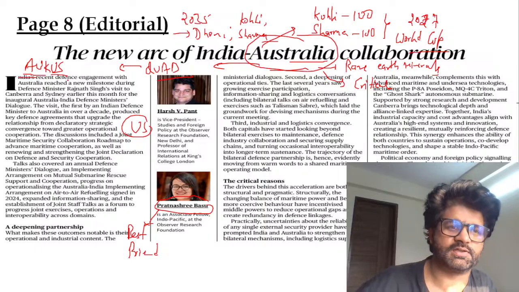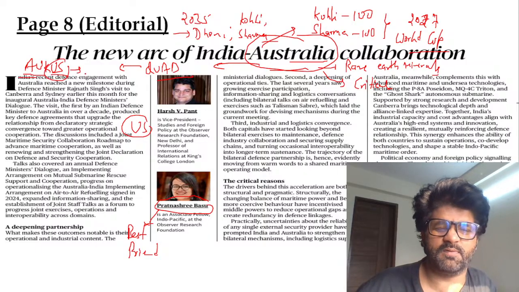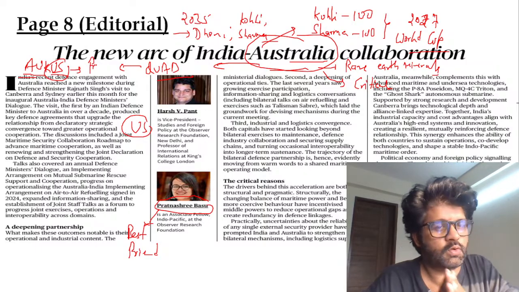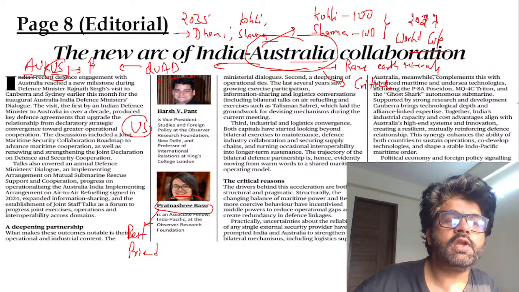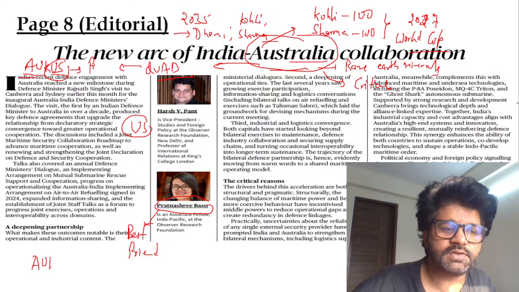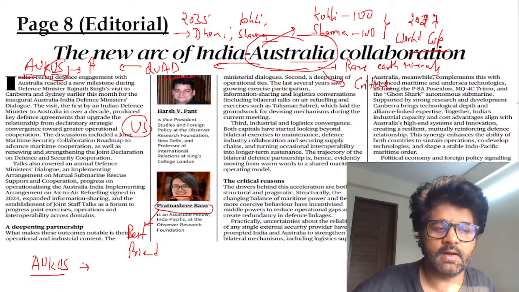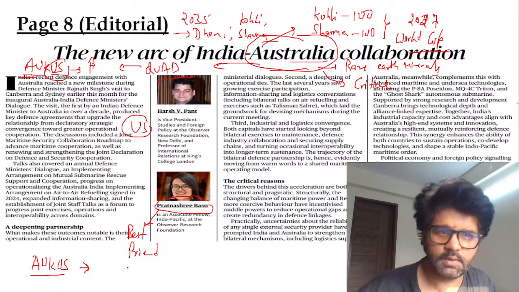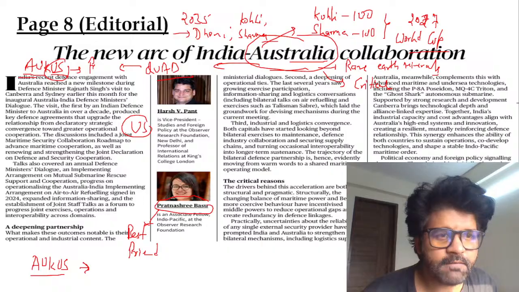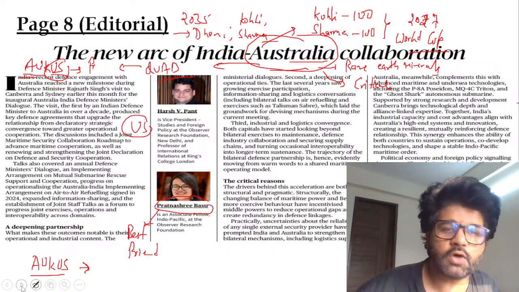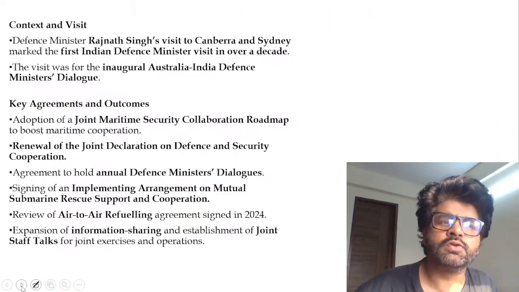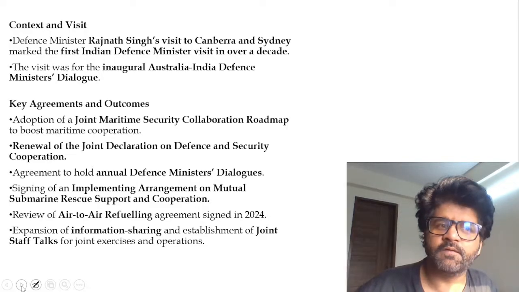Australia, UK, and US. So the US is like a fraud country right now, with due respect to the US, with due respect to Donald Trump. So now in AUKUS also, Australia wants India. Everybody wants India. So AUKUS, Quad, Talisman Sabre. You can see the keywords from the prelims perspective, from the mains perspective. Australia is coming closer to us with each passing day. We are loving them so much.